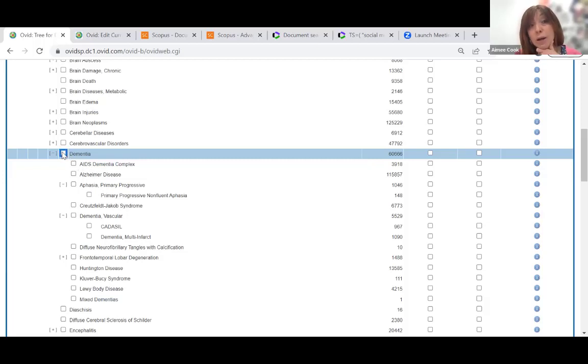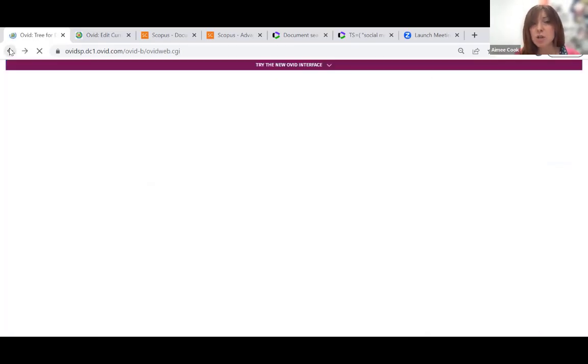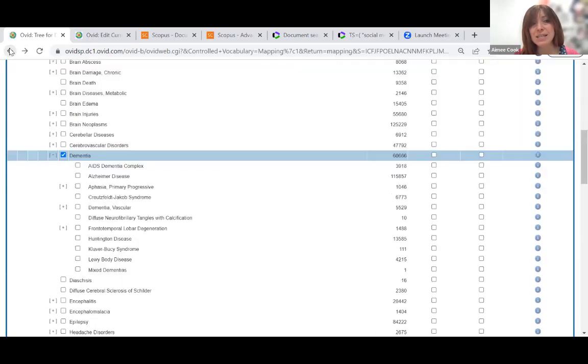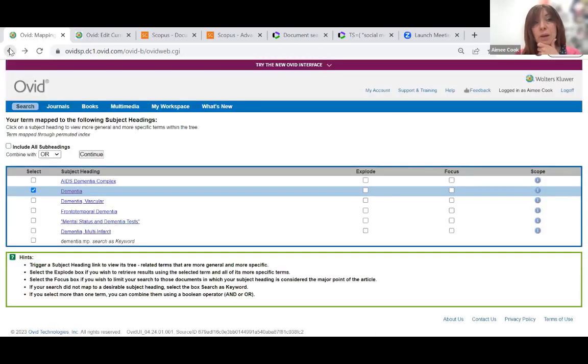So in that case, you might not want to include absolutely everything. You might just want to pick out the individual diagnoses that you are, in fact, interested in. And so already you can see how the control vocabulary is helping to guide you through what is actually relevant to your question, rather than just throwing the whole kitchen sink into your search. So it's asking you to start really thinking about what it is that you're actually looking for.